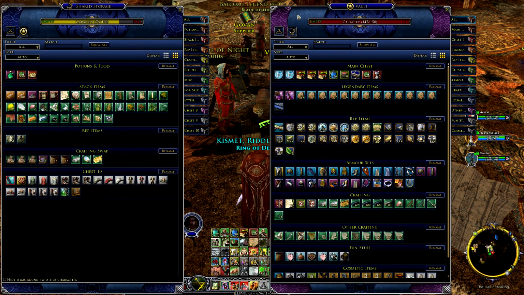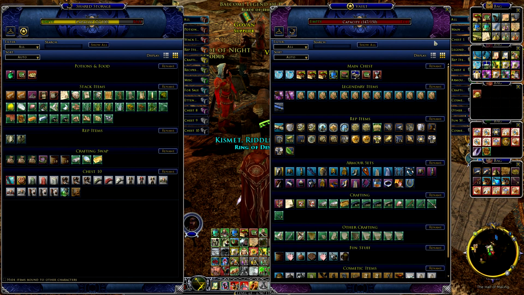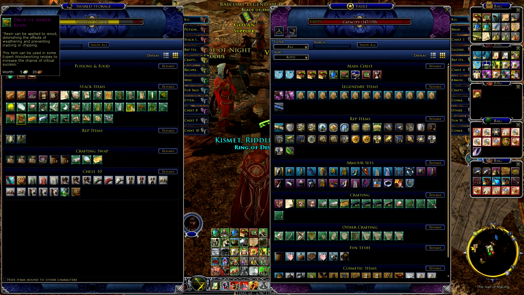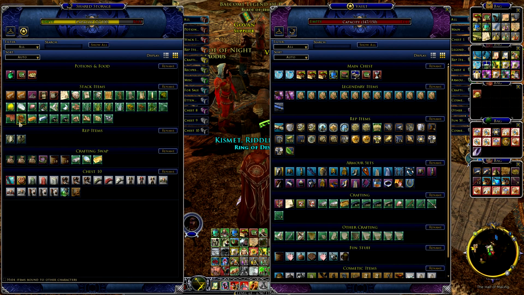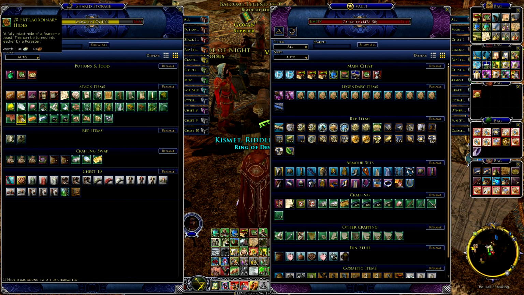One of the things they added, which is really excellent, probably one of the best changes in the game, is the addition of more shared storage. You can have up to 100, which I have here on Kismet, as well as a larger vault, which I have 150. Also, they added it where it auto stacks. So if I have something in my inventory, say in this case I have an extraordinary hide, and I drag it into my shared storage, it will automatically stack on top of the one that was already there, which is this one right here. So I don't have to constantly micromanage all the stacks of my items.